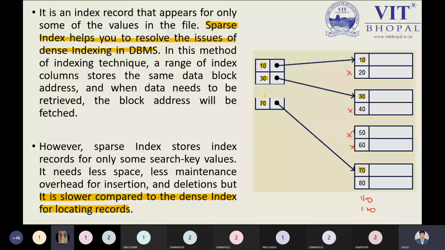Sir, I have a doubt. Yes, tell me. So in this method, if I search for number 20, then I will get the wrong data. No, I will not get the wrong data. See, this is the main table, the 10, 20, 30, 40. You are seeing on the right side, this is the main table. And on the left side, you are looking at the table which is known as the index table.